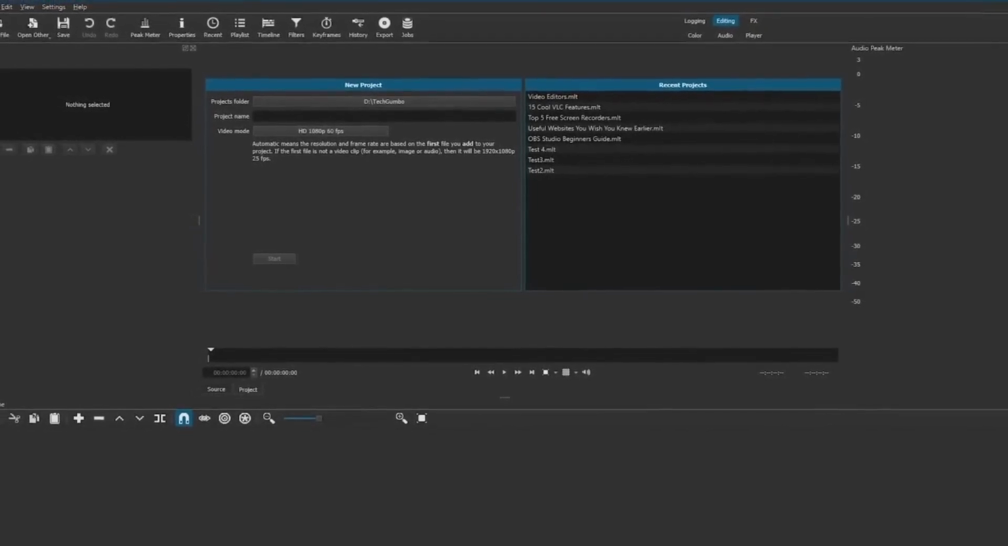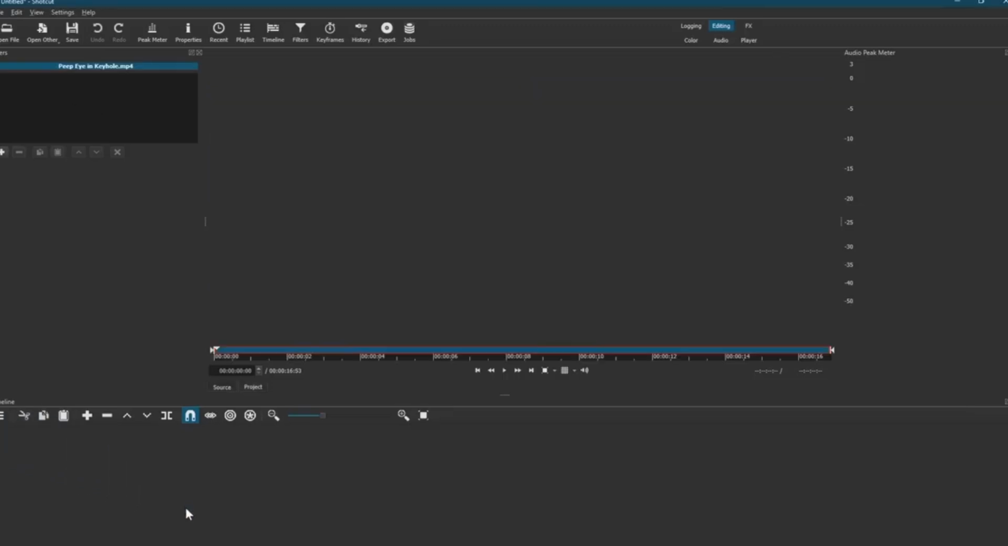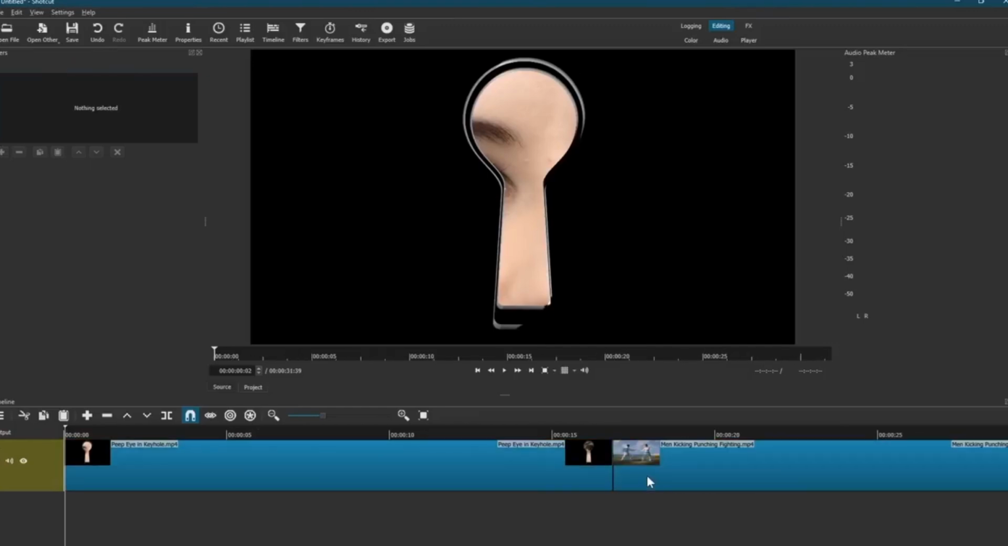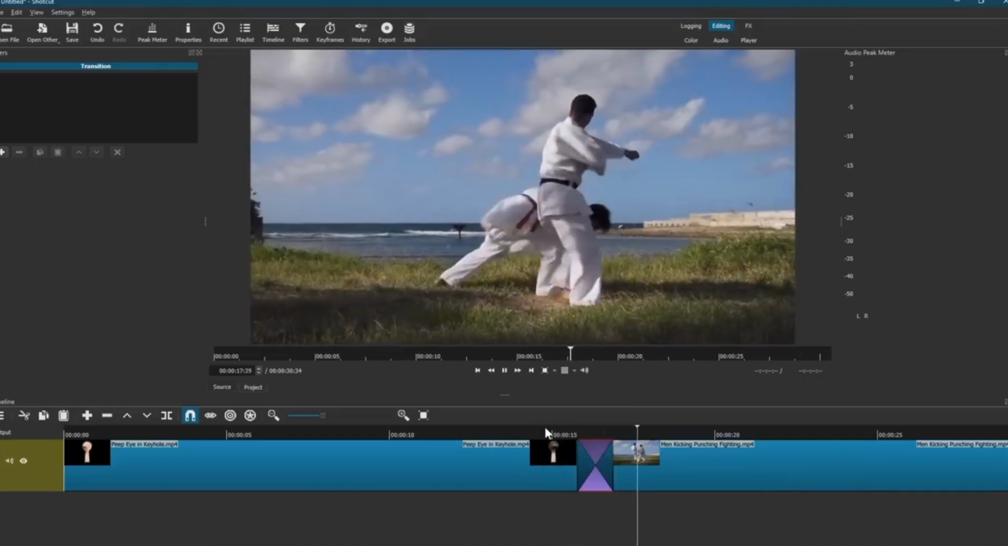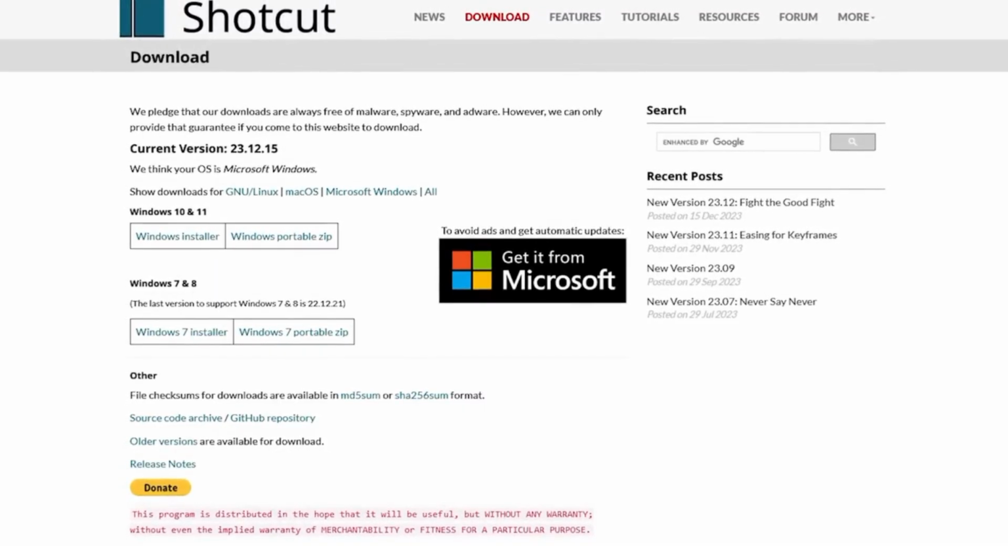Shotcut's powerful keyframe animation allows for precise control over effects and transitions, enhancing the creative process. Available on Windows, macOS, and Linux, Shotcut ensures a consistent experience across different platforms. With frequent updates from a dedicated community, Shotcut continues to evolve, making it a reliable choice for creating high-quality video projects without the need for costly software.